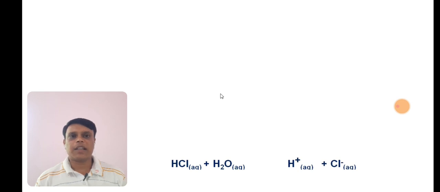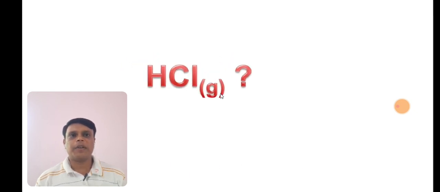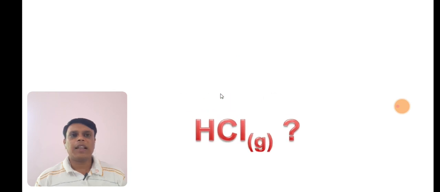Let us see the reactions. HCl plus H2O will give H plus and Cl minus ions. So HCl gives H plus ions in its aqueous solution, so it is called an Arrhenius acid. Now can HCl in gaseous state be called an Arrhenius acid? Dear student, please think over it. No, HCl in gaseous state cannot be called an Arrhenius acid. Why? Because Arrhenius explains acids and bases in their aqueous solutions only and not in the gaseous state.